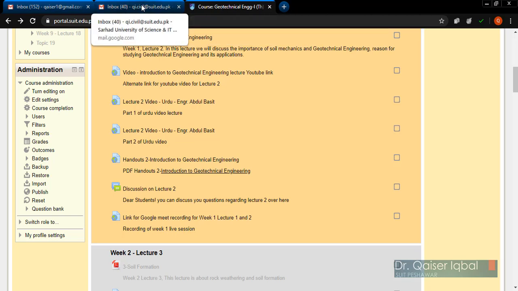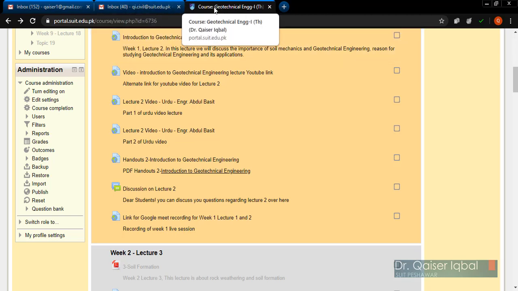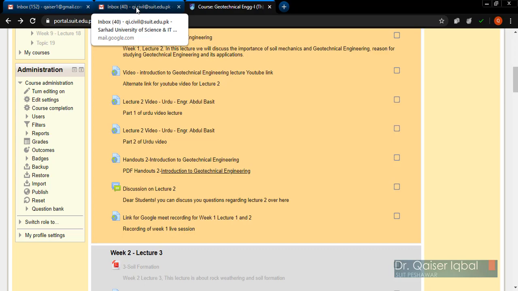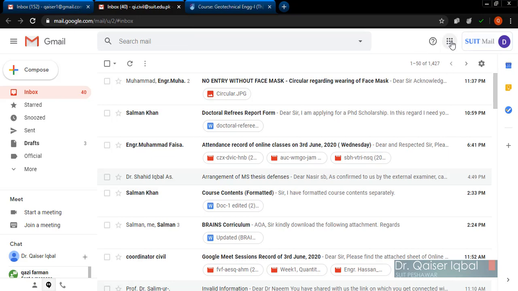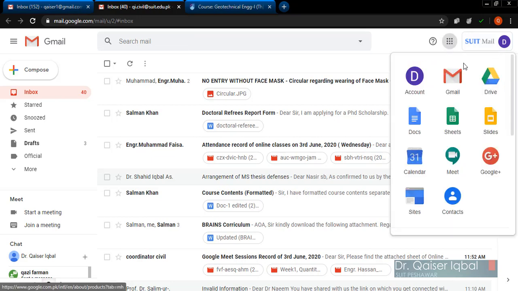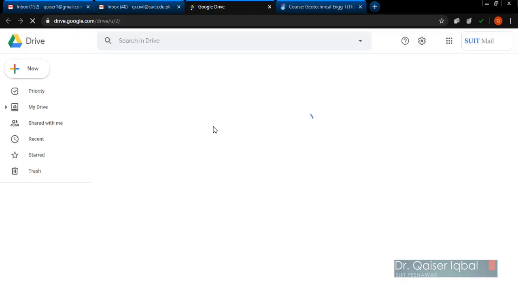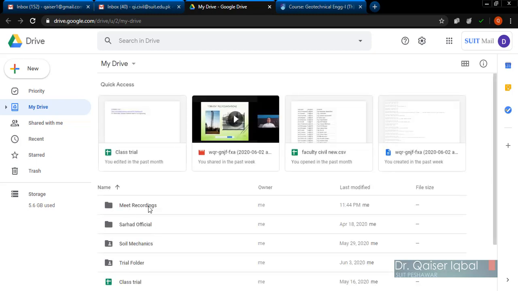All right, do not delay it too much, because then your coordinator will be sending you email, because this compliance, the video recording of the live lecture, needs to be sent to the registrar office on a daily basis. So where will the recording be? You will go to your Google Drive. If I click on Drive, now my Google Drive will be open. Here you can see on the top, Meet Recordings. So this is where my recordings are being saved.